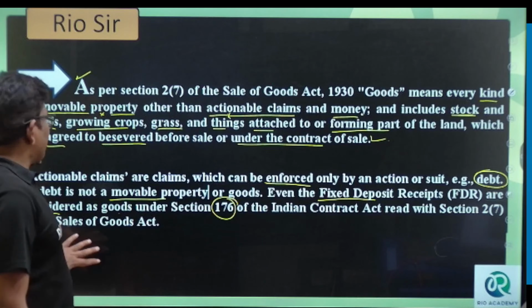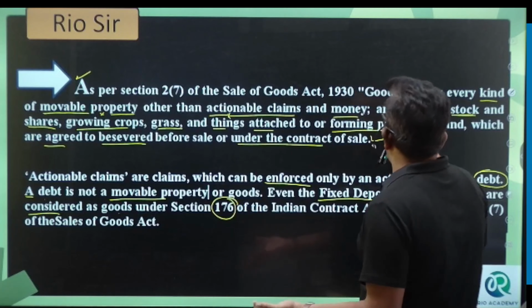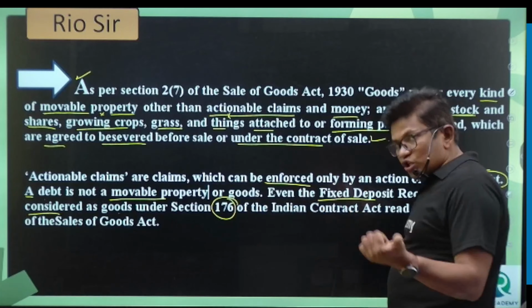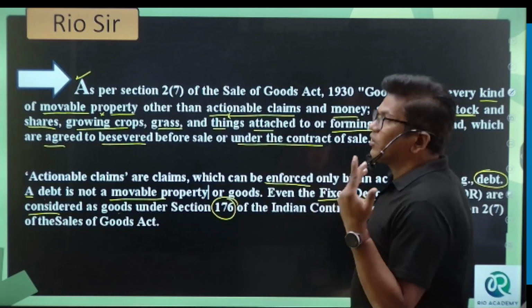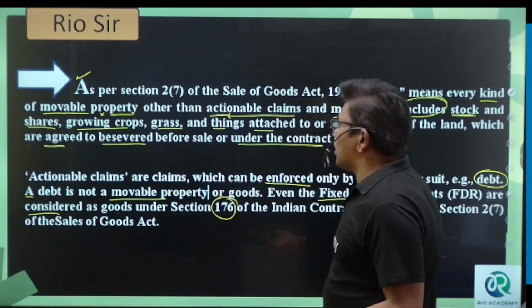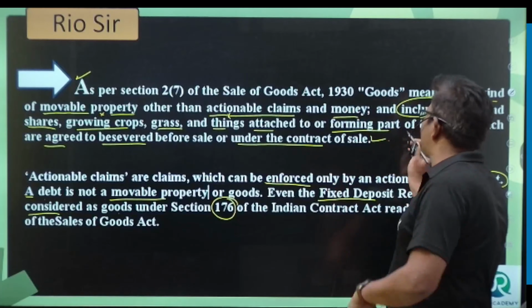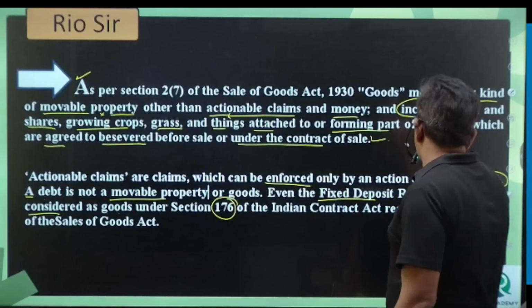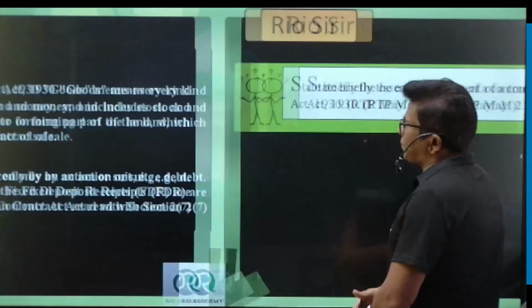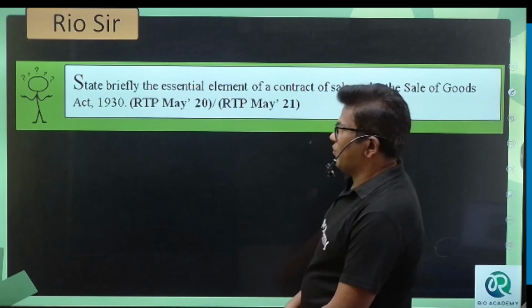But you understood this now? Understood what exactly goods is? Goods is nothing but other than actionable claims and money. And goods include stock, shares, grass or growing crops, and things attached to the farming land, which are agreed to be severed before the sale or under the contract of sale.